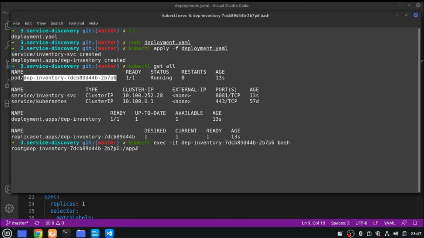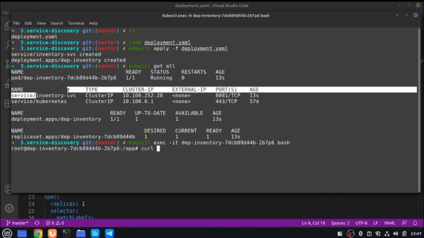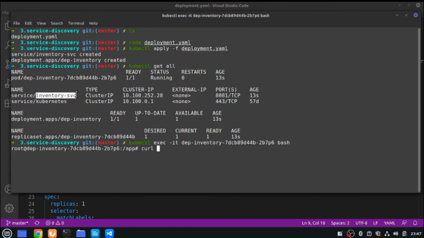I'm inside my container. Now I can use my curl command, and I'm using the service name, that is inventory-svc, and the port is 8081. See, I got the result. And this is the mechanism, right?